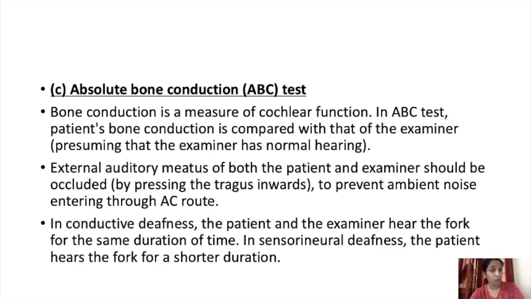So here also, we are testing absolute bone conduction only. Here the tragus is closed and the patient's duration is compared with the examiner's. So in sensory neural deafness, the patient hears the fork vibration for a shorter duration only. That is the absolute bone conduction test.